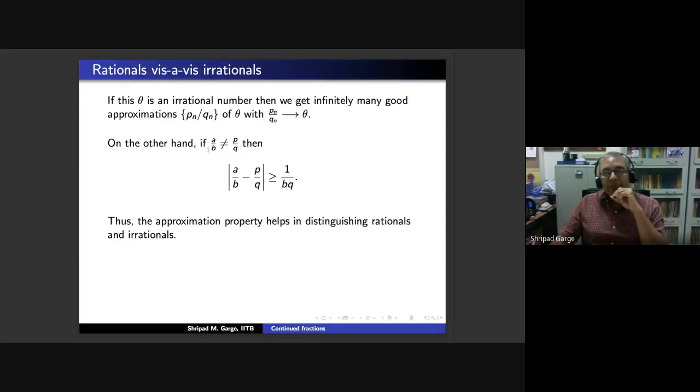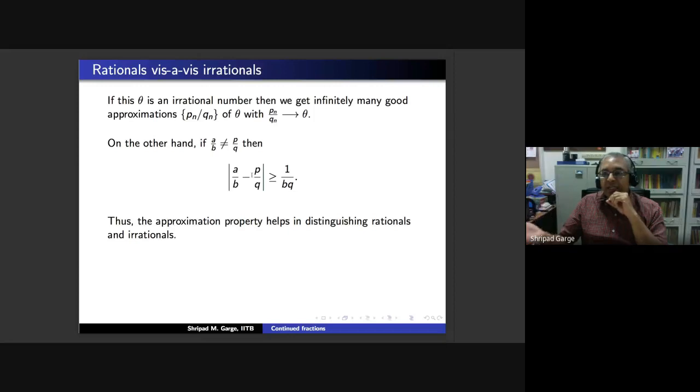On the other hand, interestingly, if your theta is a rational number, say A by B, then A by B minus P by Q can be either 0 if your A by B happens to be P by Q, or it will have to be at least 1 upon BQ, because the thing in the modulus is AQ minus BP upon BQ, and modulus of AQ minus BP, if it is not 0, has to be at least 1.